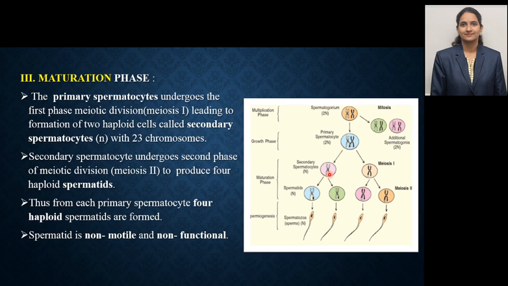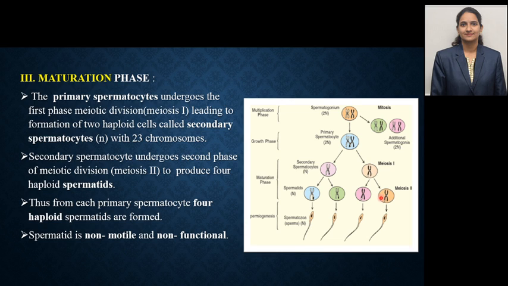Then the secondary spermatocytes, these are the secondary spermatocytes, again undergo the second phase of meiosis. In the second phase of meiosis, there is equational division. Hence, the number is haploid again, but from two secondary spermatocytes, there is formation of four haploid spermatids. Now, these spermatids are non-motile and non-functional.